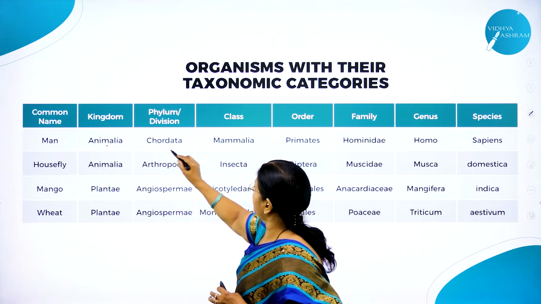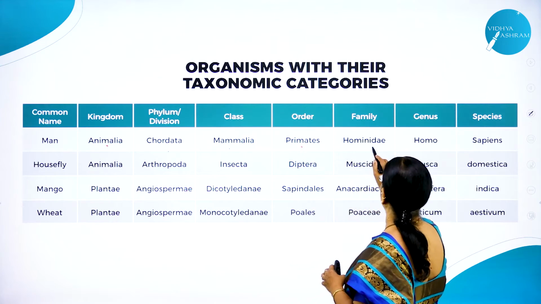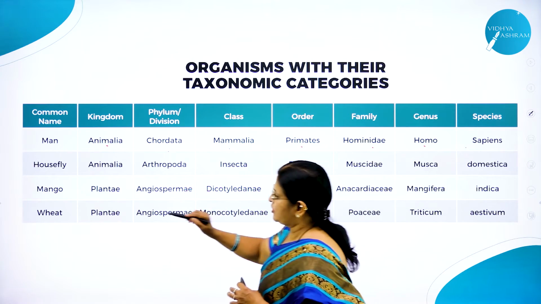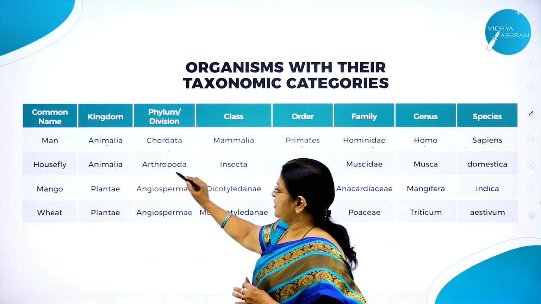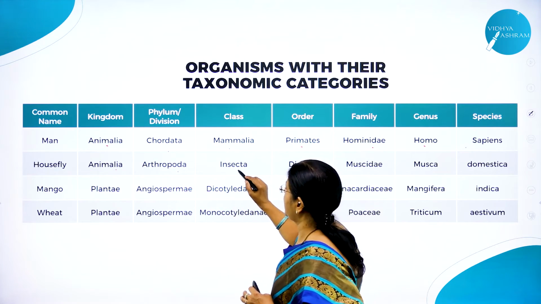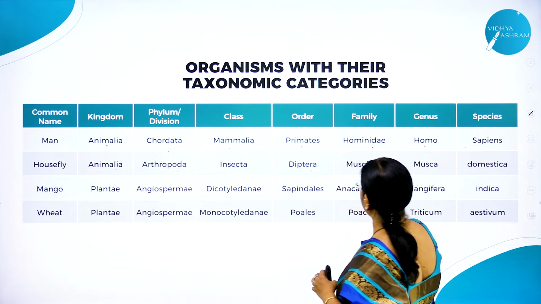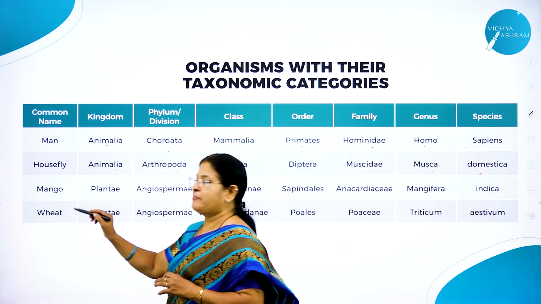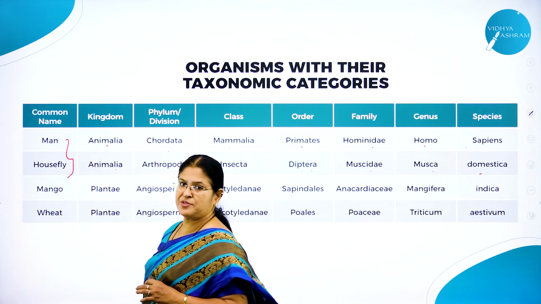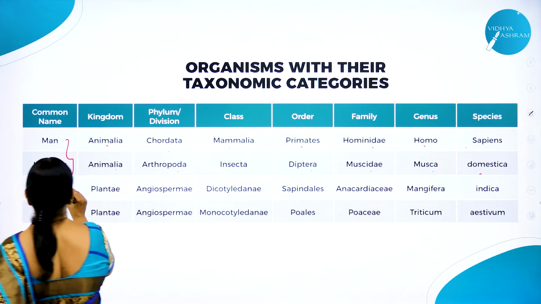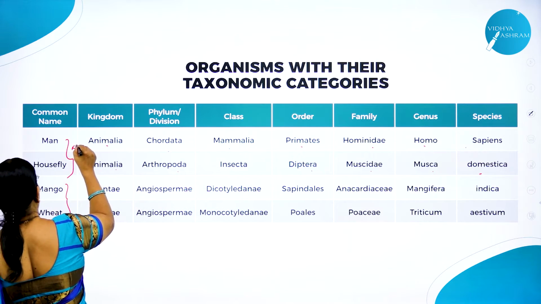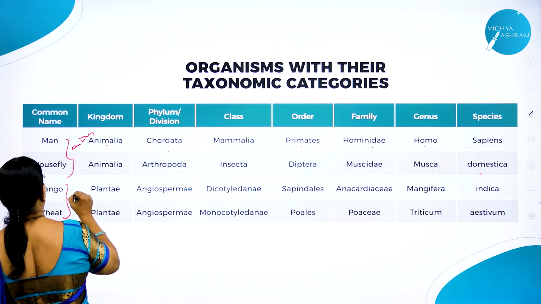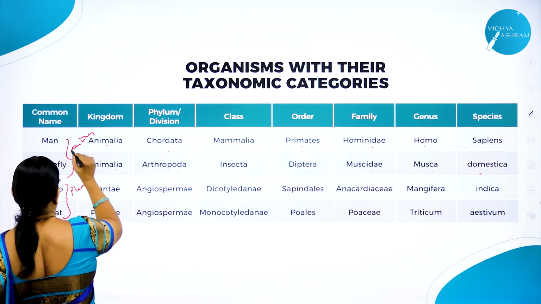Kingdom Animalia, Chordata, Mammalia, Primata, Hominidae, Homo sapien. For housefly, Kingdom Animalia, phylum Arthropoda, class Insecta, order Diptera, family Muscidae, genus Musca, species Domestica. For mango, so 2 examples from animals and 2 examples from plants.